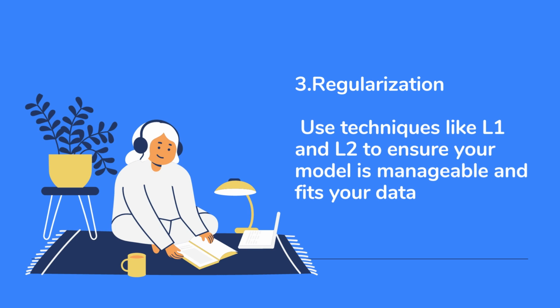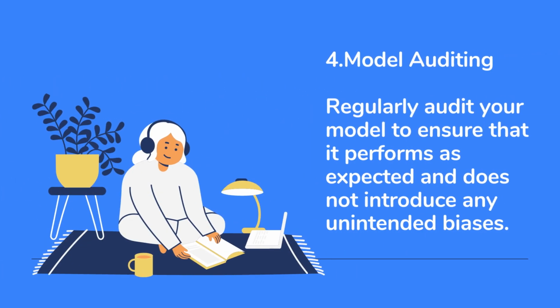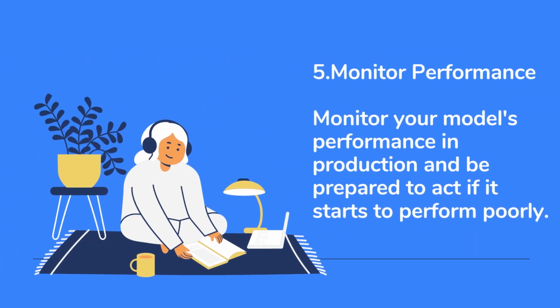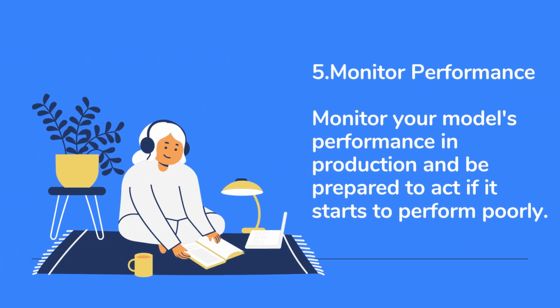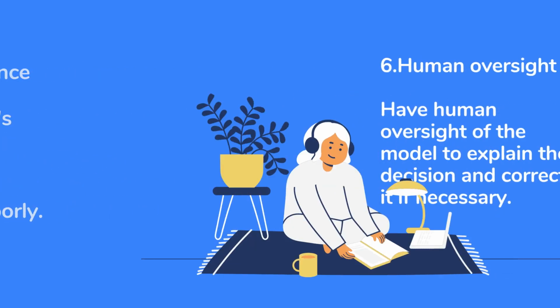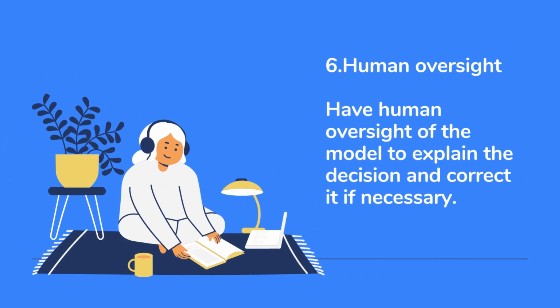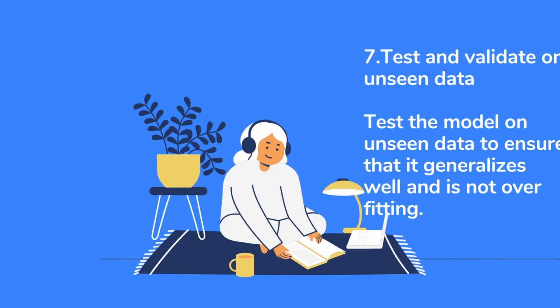3. Regularization. Use techniques like L1 and L2 to ensure your model is manageable and fits your data. 4. Model auditing. Regularly audit your model to ensure that it performs as expected and does not introduce any unintended biases. 5. Monitor performance. Monitor your model's performance in production and be prepared to act if it starts to perform poorly. 6. Human oversight. Have human oversight of the model to explain the decision and correct it if necessary.